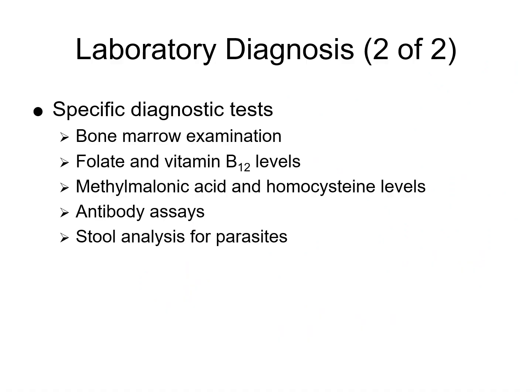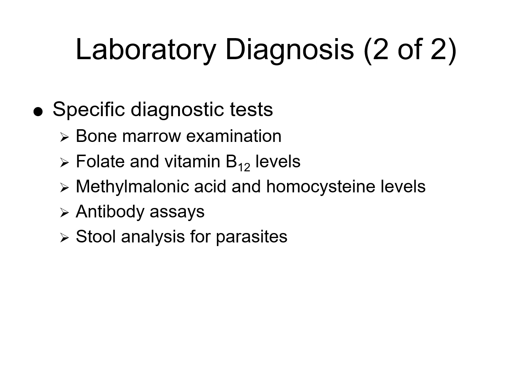For the bone marrow examination, this will show characteristic megaloblastosis. We're going to have large, immature, nucleated erythroid precursors with abnormal nuclear-cytoplasmic maturation. For folate and vitamin B12 levels, you're going to have a direct measurement of serum folate and vitamin B12, and that will determine the deficiency of which one is lower.